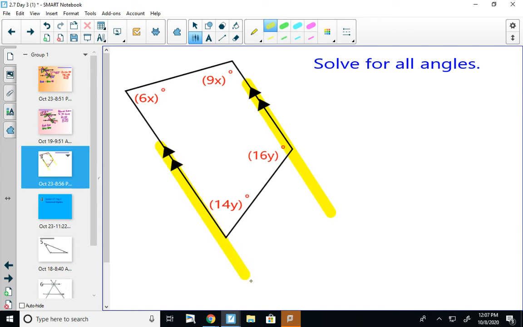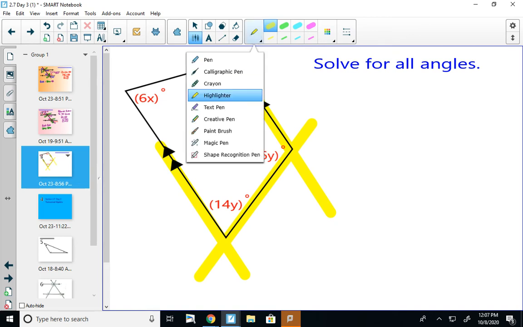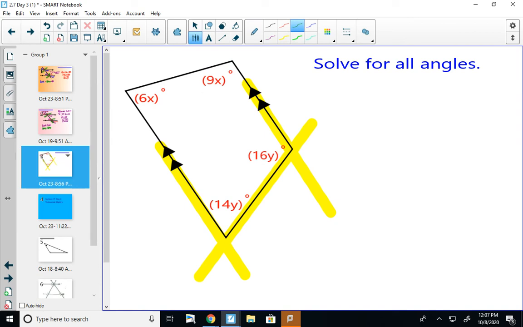And I could say this line down here is a transversal. So that tells me that 14y and 16y are on the same side of the transversal and they're inside the parallel lines. So these two are consecutive interior angles.